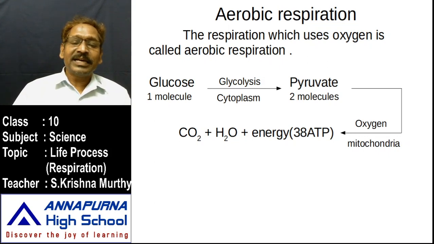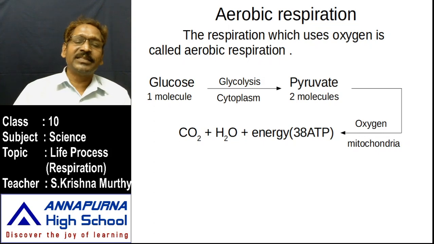It produces 38 ATP. Adenosine triphosphate. How many molecules will be there? 38 ATP molecules. By the presence of oxygen, the respiration releases 38 ATP molecules. Along with the 38 ATP molecules, it also releases some amount of waste materials. What are the waste materials here? Carbon dioxide and water are the waste materials.